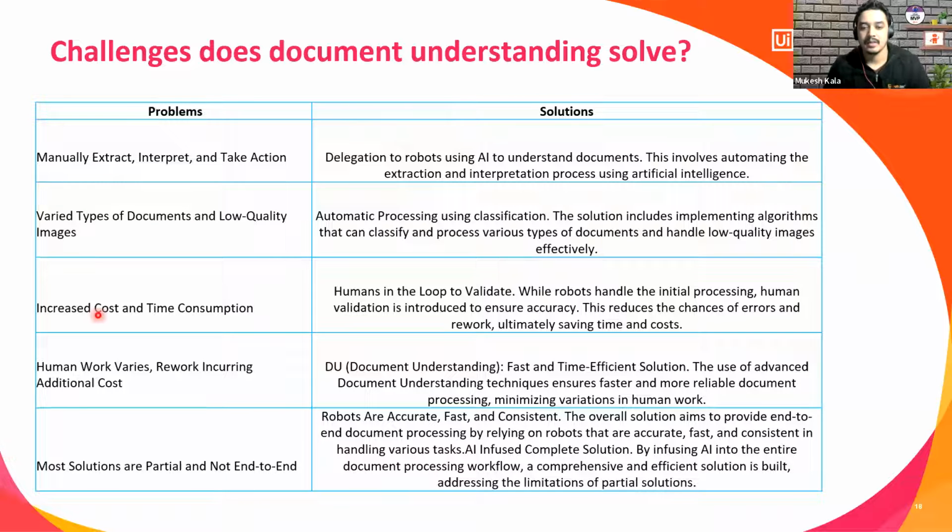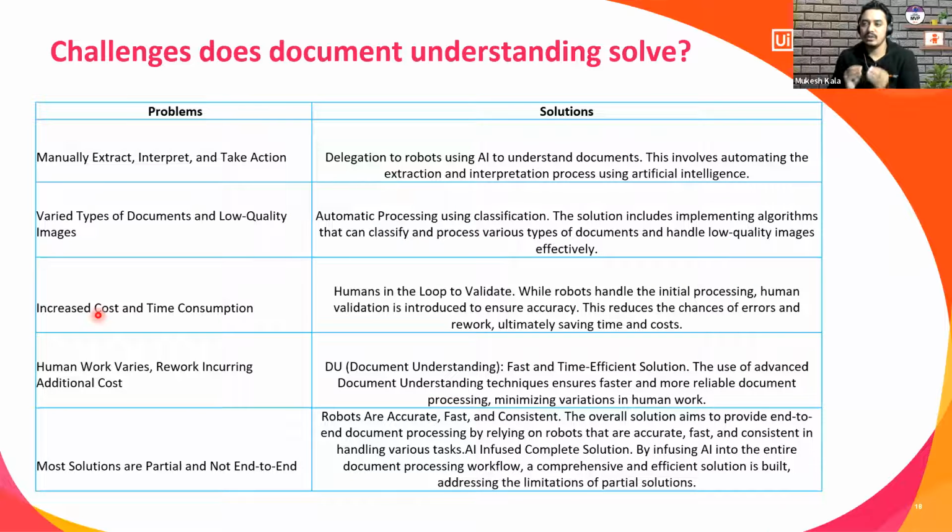I'll do that. Okay. So most solutions are partial and not end-to-end, right? So this is a question: what exactly is an end-to-end solution? For example, I have an automation process which starts by going to a website, let's say Amazon.com. I have to extract all the invoices of the orders I have placed in the last 1 year. Then from those invoices, I have to get the item, the cost, when it was delivered and all that information, and I have to put it in a database.